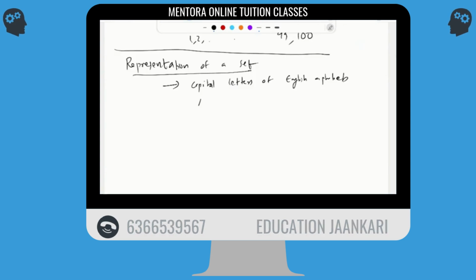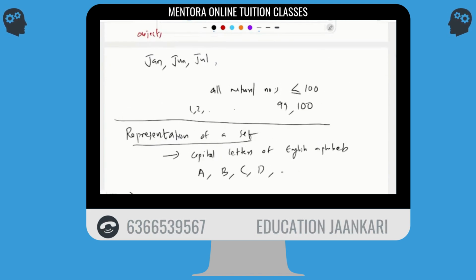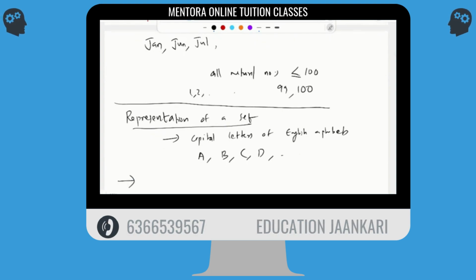Okay, so that means A, B, C, D, any letter. So this is the representation of a set. We represent it with the capital letters of the English alphabet, A, B, C, D, like that. We already said a collection of all natural numbers less than or equal to 100, meaning the objects in it are 1, 2, 3, etc. up to 100.